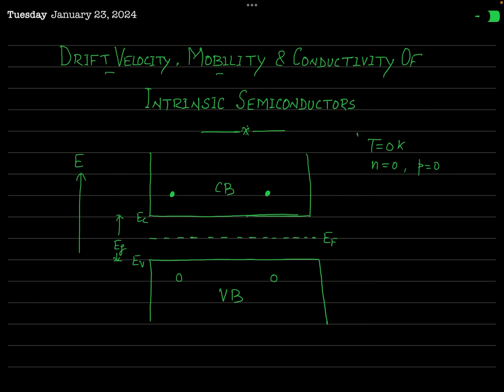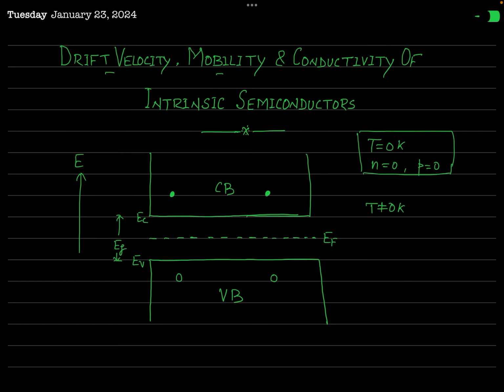But this happens when temperature is at 0 Kelvin. And so at 0 Kelvin, there are no free available charge carriers that can conduct electricity, and our intrinsic semiconductor behaves like an insulator. But what happens when T is not 0 K?